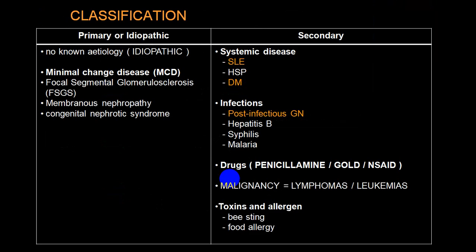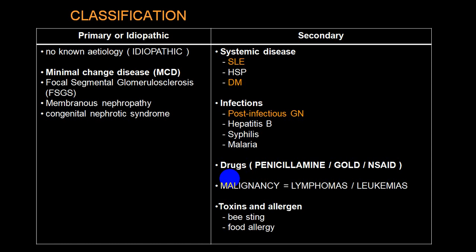So now we have two big groups, primary and secondary. Primary is also called idiopathic. In primary we have one group we call idiopathic, and another etiology we call minimal change glomerulonephropathy. There is another variety we call focal segmental glomerulosclerosis. Third variety, membranous nephropathy. And there is another group we call congenital nephrotic syndrome.